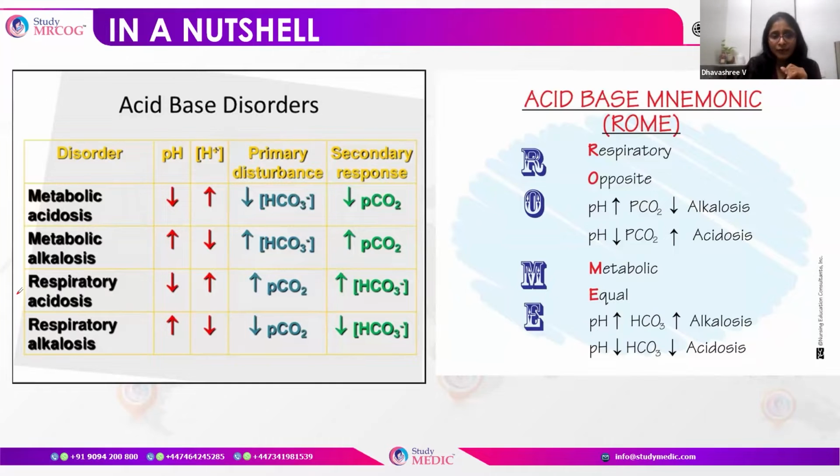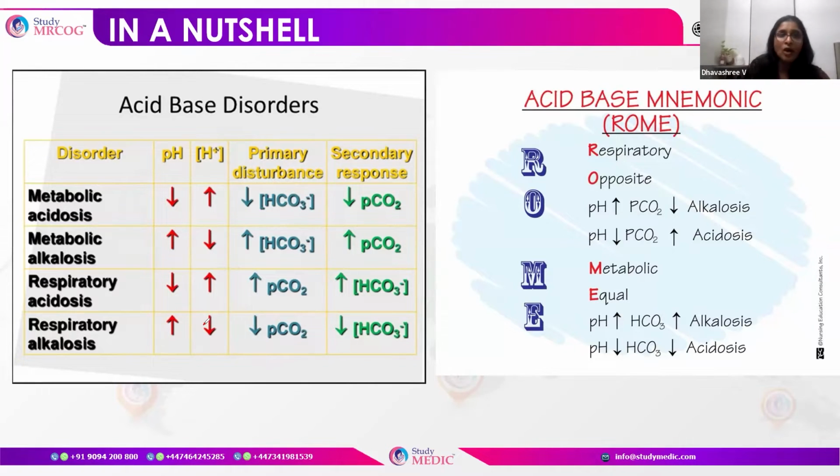Whereas in respiratory acidosis, the pH is low and the hydrogen ions are high. When we talk about primary respiratory disturbance, it is only PCO2. So the PCO2 is high, thereby increasing the hydrogen ions and reducing the pH. In respiratory alkalosis, the pH is high, the PCO2 is reduced, and the hydrogen ion is reduced.